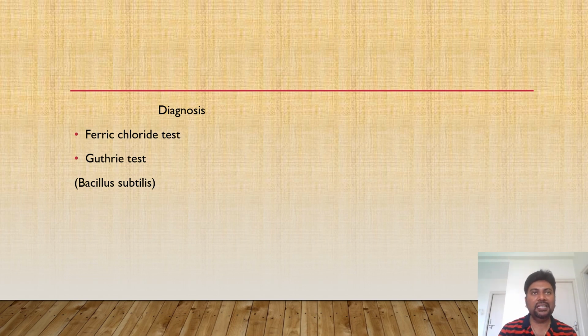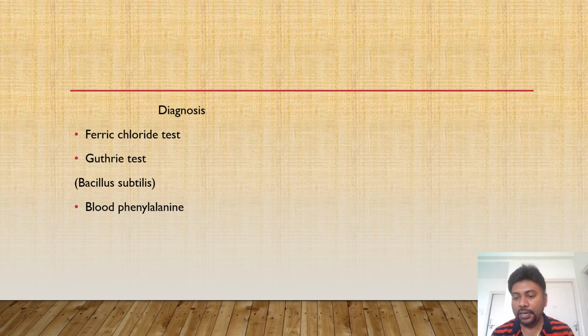Okay, but all these tests were done in the olden days. But now, after the widespread usage of tandem mass spectrometry, we can directly measure the blood phenylalanine levels and other metabolites which may be elevated in this condition. The normal serum phenylalanine level is usually less than 1 milligram per deciliter, but in this condition it can grow up to more than 10 milligram per deciliter.